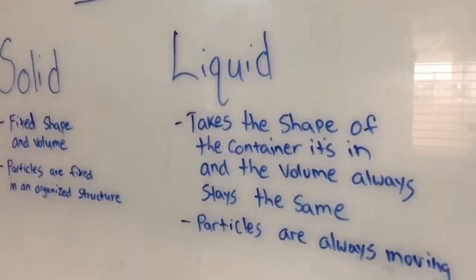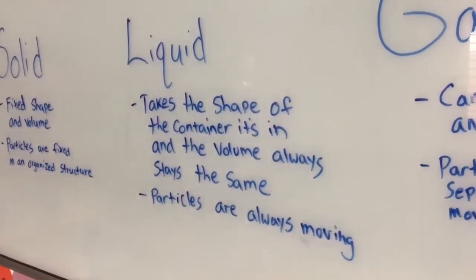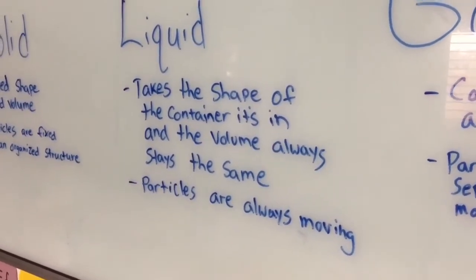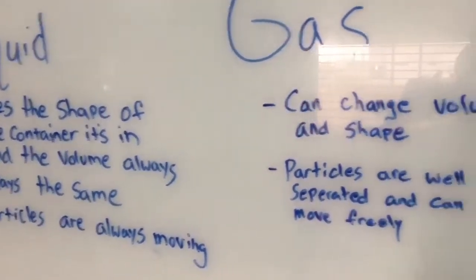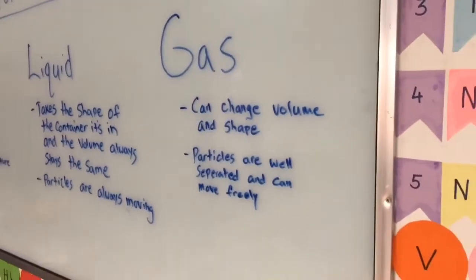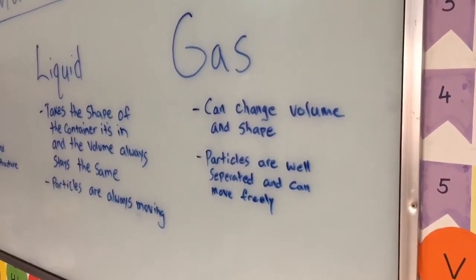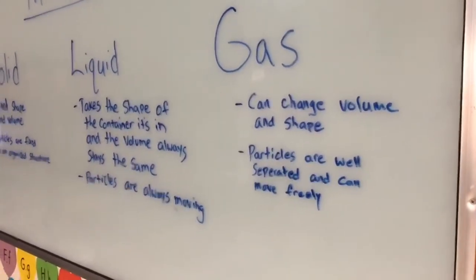In the liquid form, it takes the shape of the container it's in and the volume always stays the same. The particles are always moving. In the gas form, gas can change volume and its shape. The particles are well separated and can move freely.